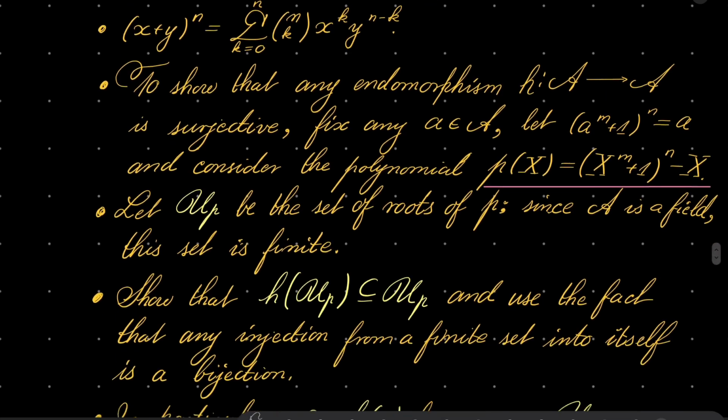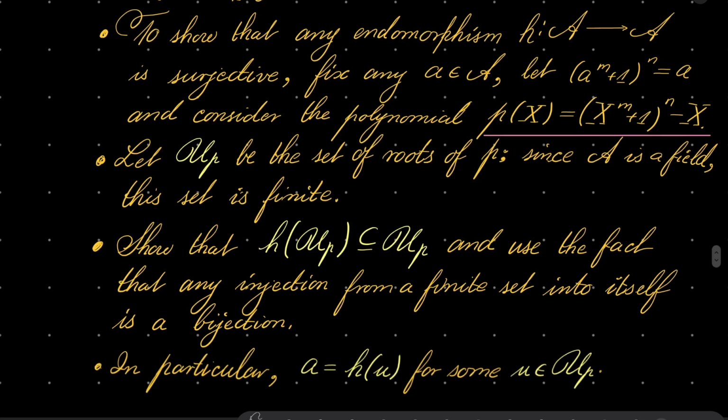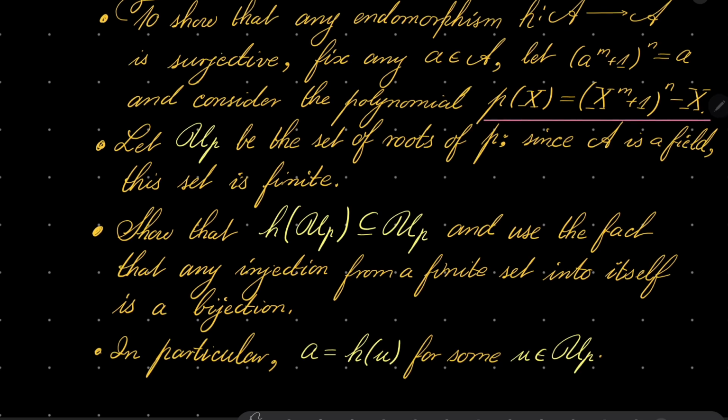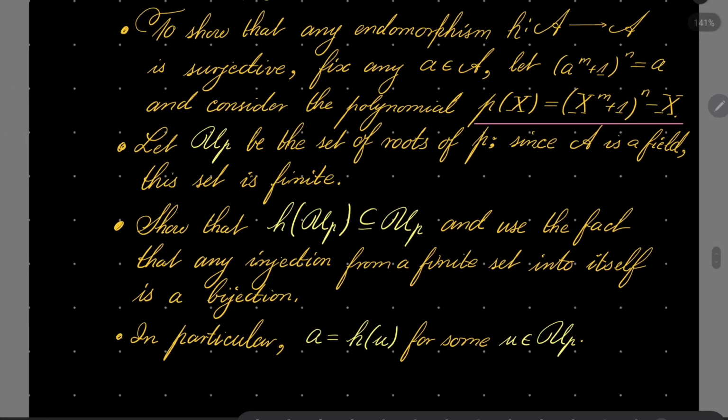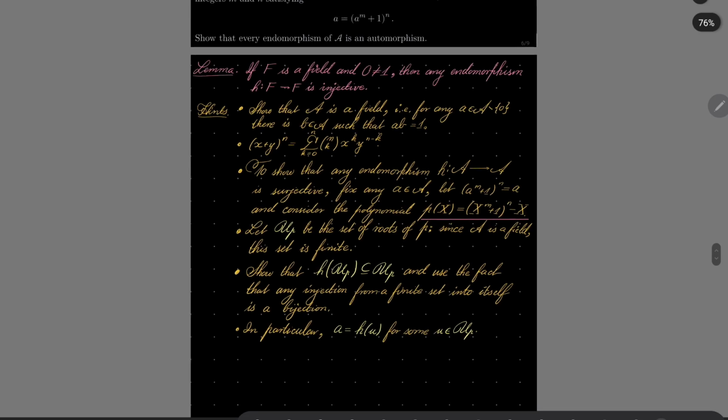Now, show that our endomorphism H takes the set of roots into itself. And since this set is finite and H is an injection, we know that any injection from a finite set into itself is a bijection. In particular, any root can be written as H of some other root. And that should be enough. So give this problem a try.